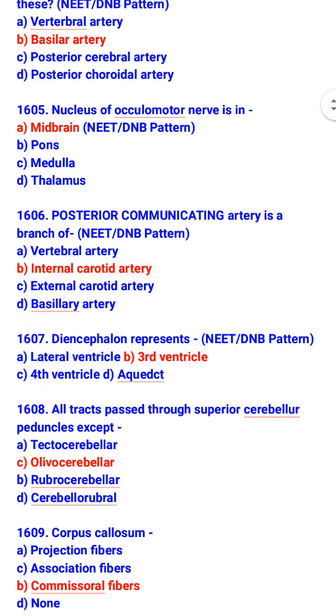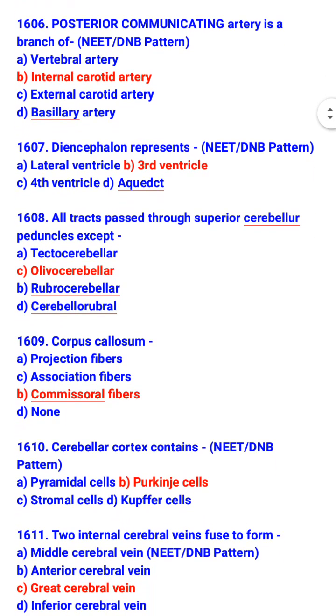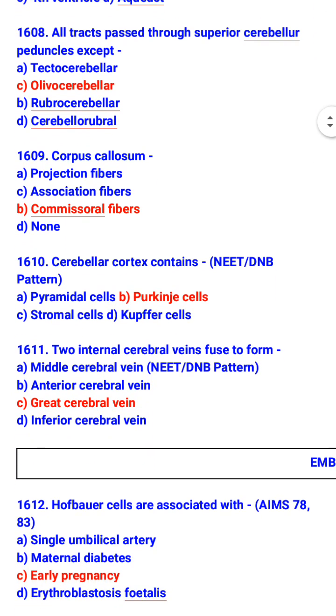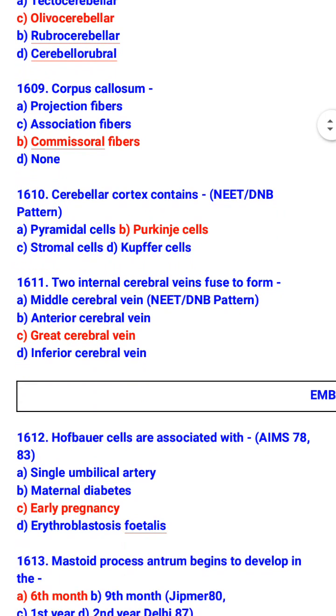Diencephalon represents third ventricle. All tracts pass through superior cerebellar peduncle except olivocerebellar. So, which tracts pass through superior cerebellar peduncle? Tectocerebellar, rubrocerebellar, and cerebellorubral. Corpus callosum is commissural fibers. Cerebellar cortex contains Purkinje cells. Two internal cerebral veins fuse to form great cerebral vein.